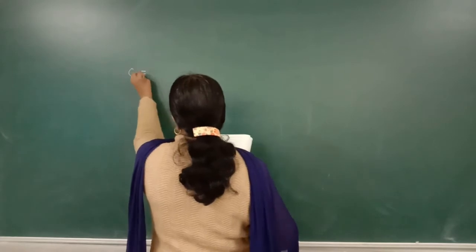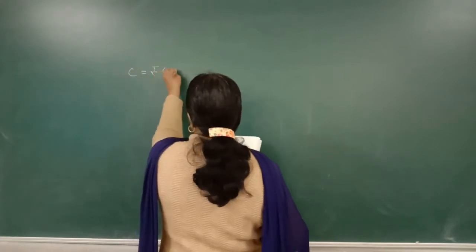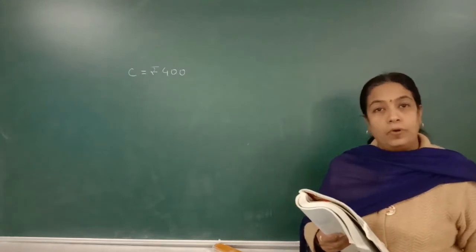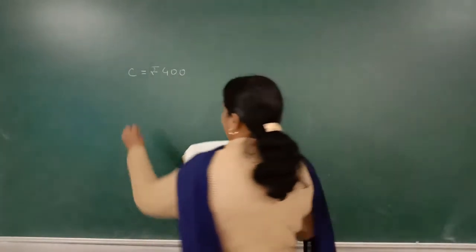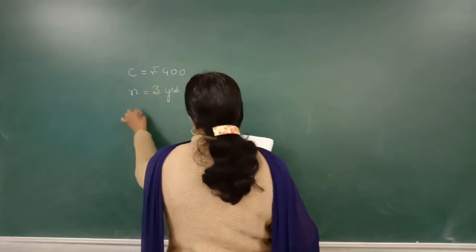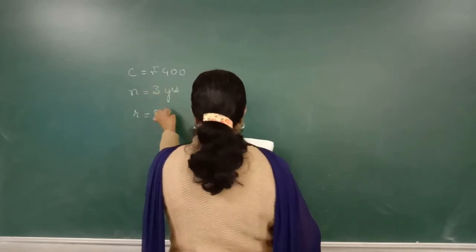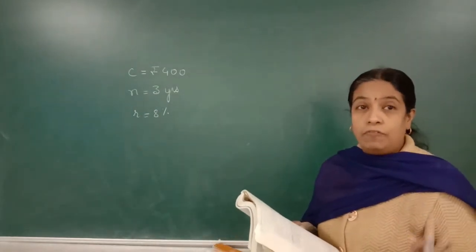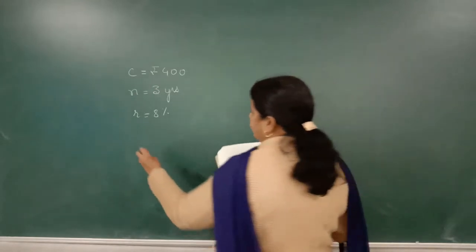Now, annuity is given. C is equal to rupees 400, means every year 400 rupees payment is made. N is equal to 3 years. R is equal to 8%. It is given. We want to find the accumulated value or the future value.